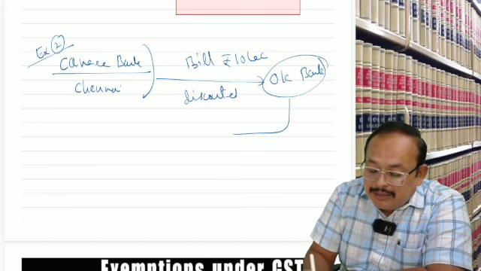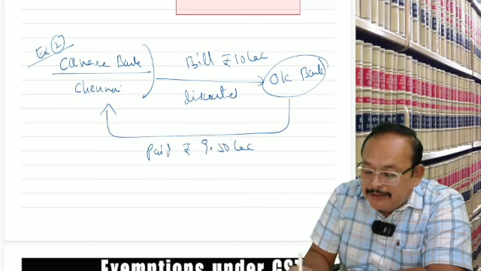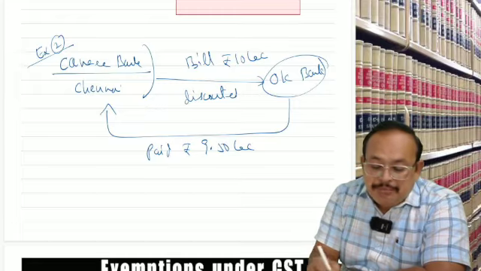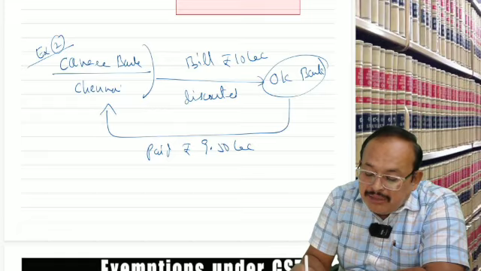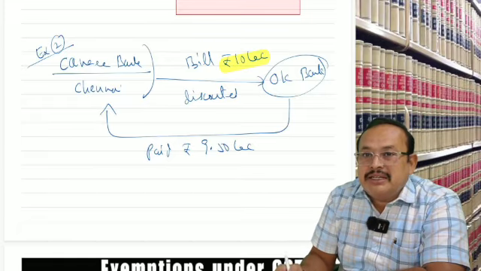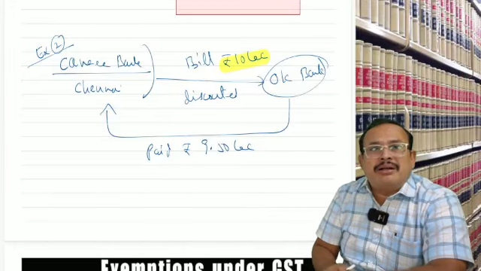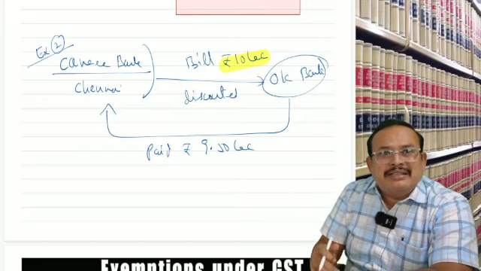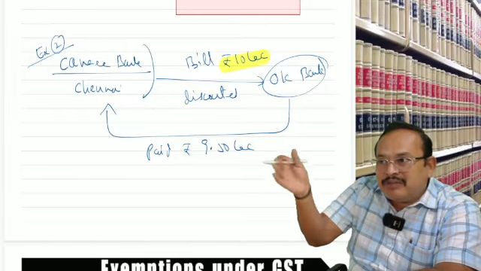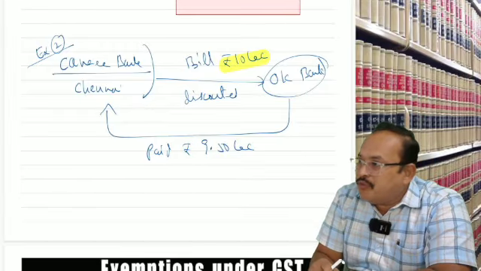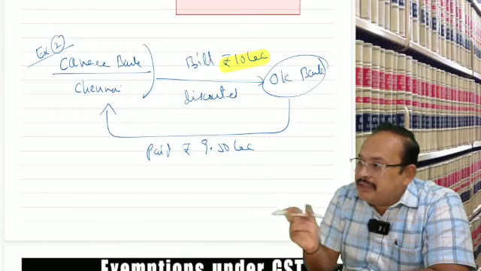Now, OK Bank paid 9,50,000. Means what? Bill worth how much? 10 lakh, which got discounted with the other bank. Bill discount is possible from bank to bank, not possible between a bank and Bharatwaj Institute. You get my point? Bank to bank.